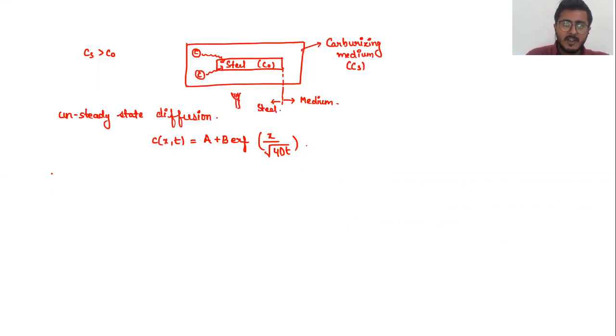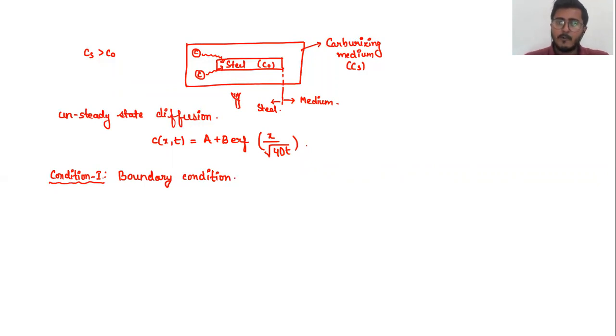Our very first condition will be my boundary condition. So let us see what is this boundary condition and what happens in this case.